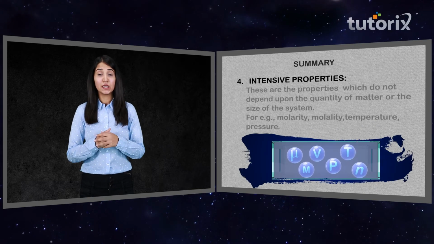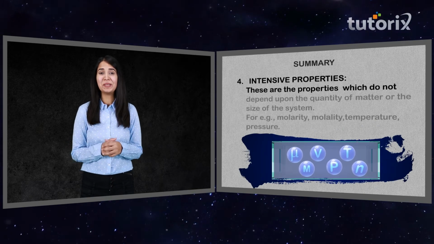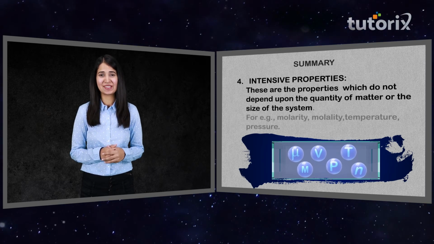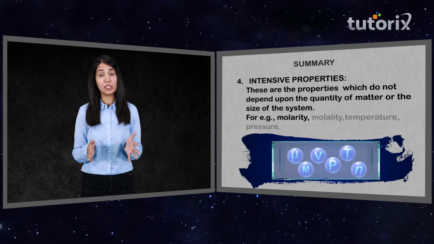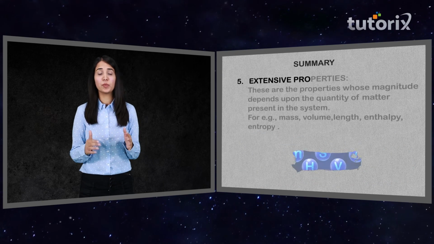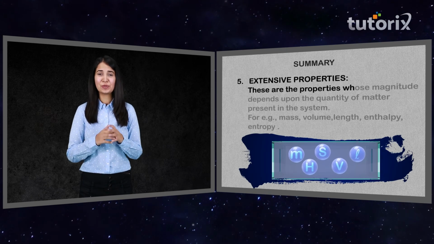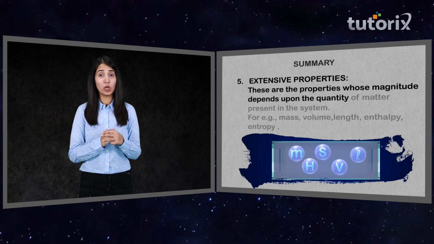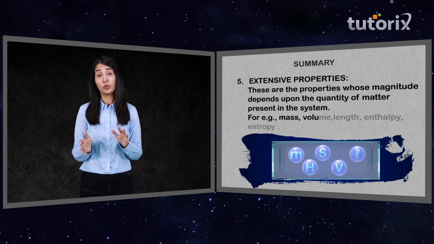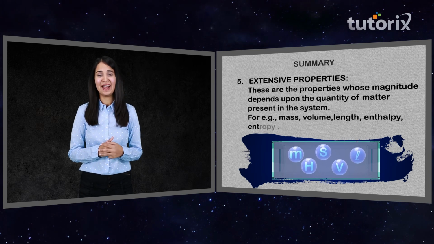Intensive properties. These are the properties which do not depend upon the quantity of matter or the size of the system. For example, molarity, molality, temperature, pressure. Extensive properties. These are the properties whose magnitude depends upon the quantity of matter present in the system. For example, mass, volume, length, enthalpy, and entropy.